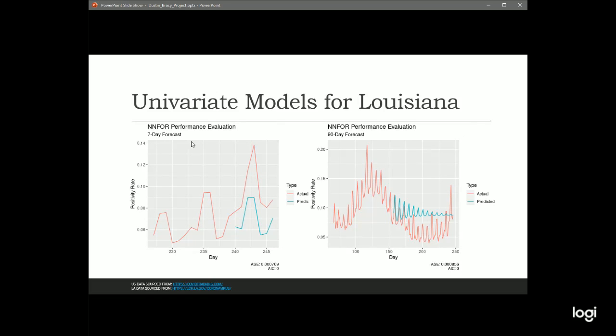So here's an NN4. This is a neural network, a multi-layer perceptron, and it performs pretty well. It looks almost like an AR(2), like it's slowly damping towards some mean that it thinks the data is going to come back to. And so it actually performs fairly well in both cases.